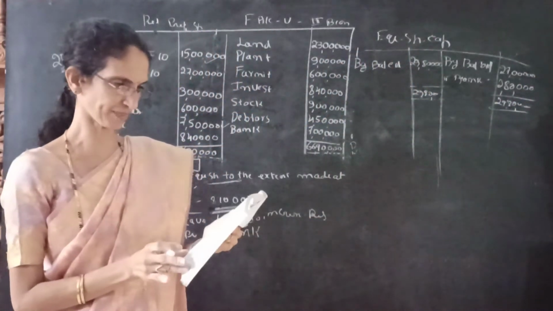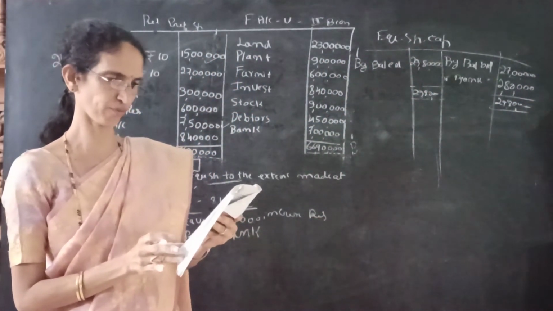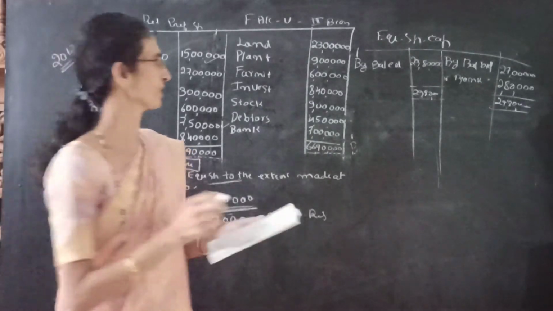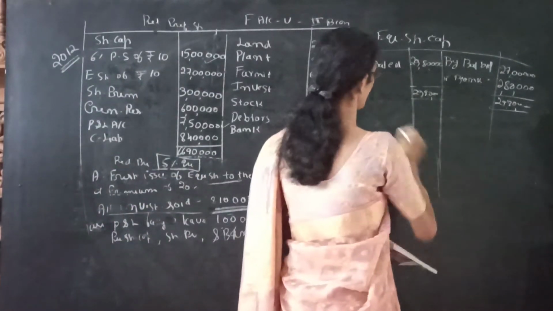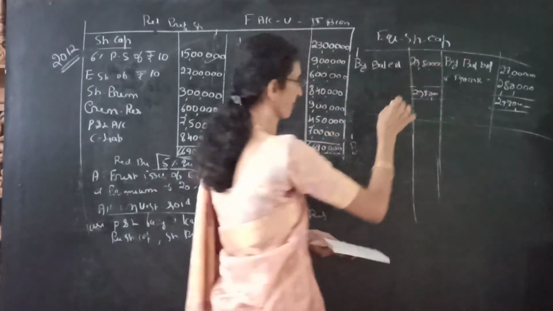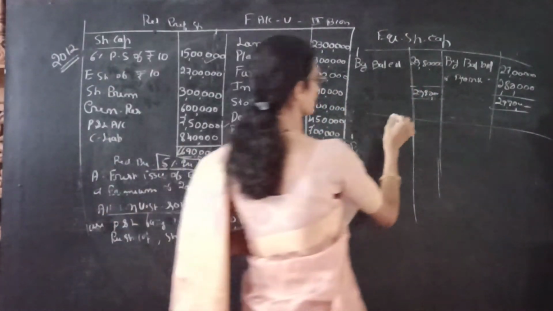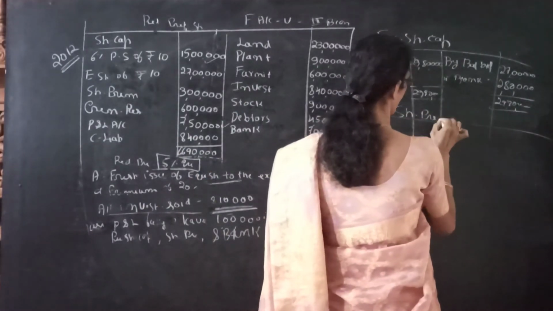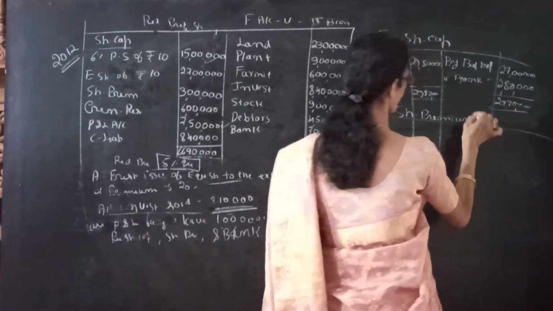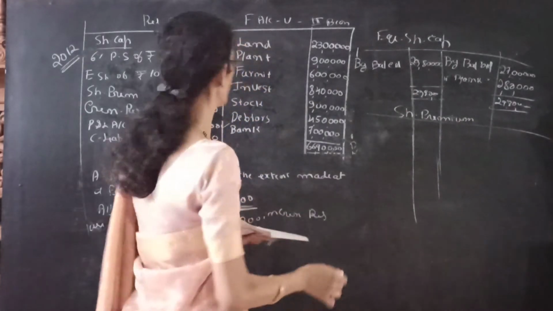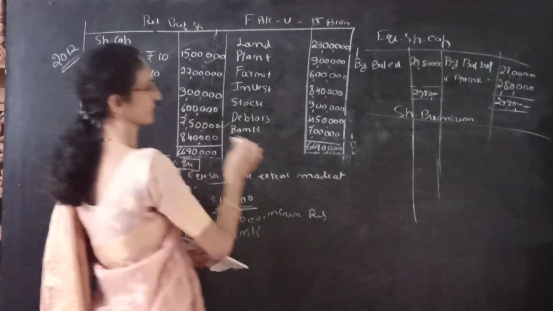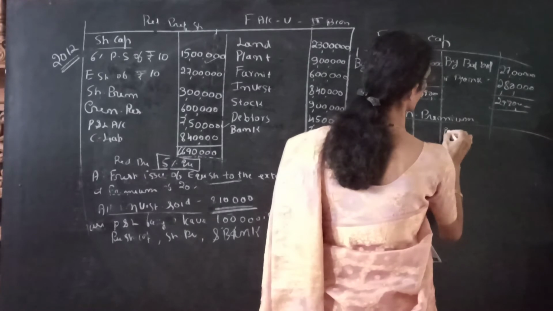Next, equity share capital we have already prepared. The next accounts we have to prepare are share capital account, share premium account and bank account. So next we prepare the share premium account. Once again the balance is given on the liability side, by balance brought down.